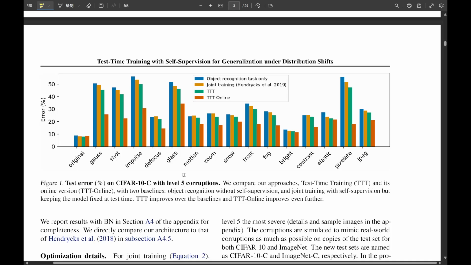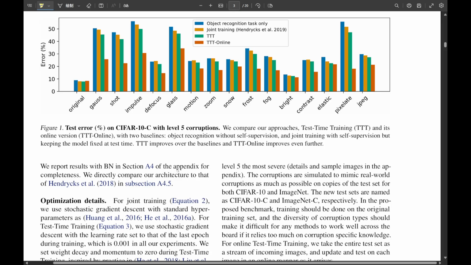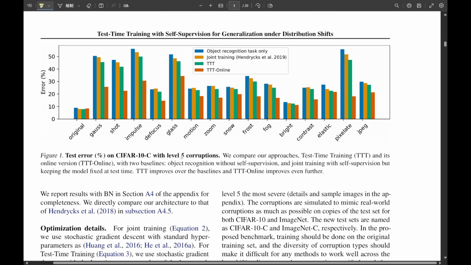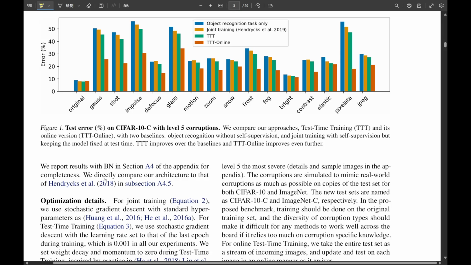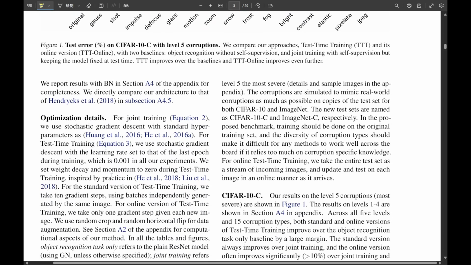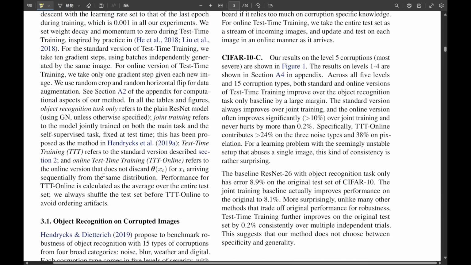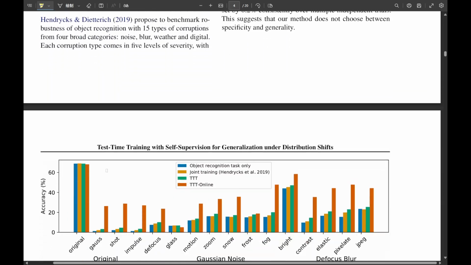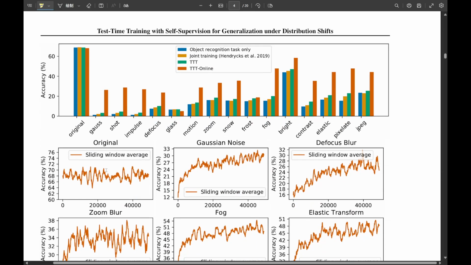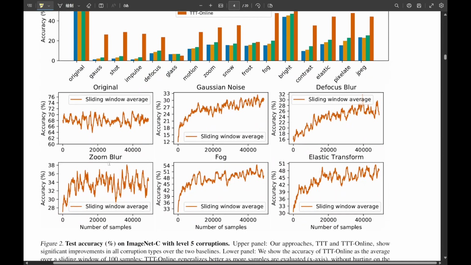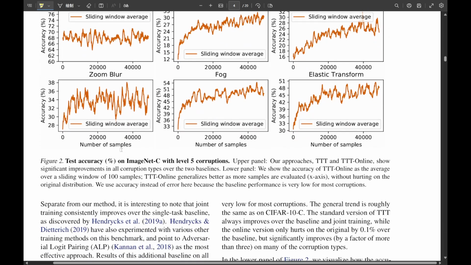And crucially, they found group normalization, GN, works much better here than batch normalization, BN. Why is that? Well, BN needs large batches of data to work well, but at test time, TTT is often just looking at variations of one image. BN kind of falls apart there. GN doesn't depend on the batch size, so it's stable even when adapting to single samples. Got it. So group normalization is key. Then test time comes. A new unlabeled image arrives. What happens?